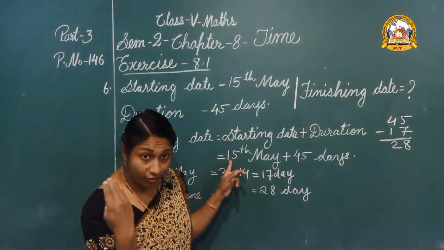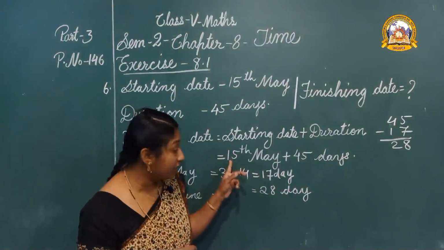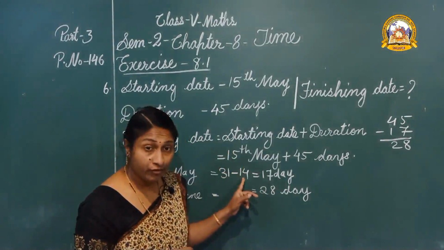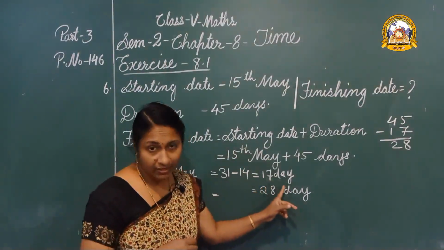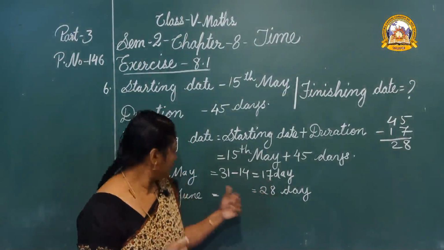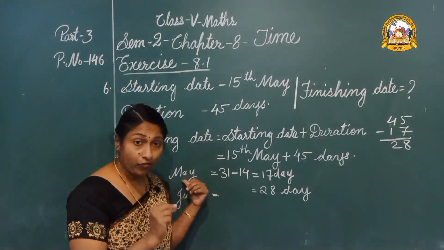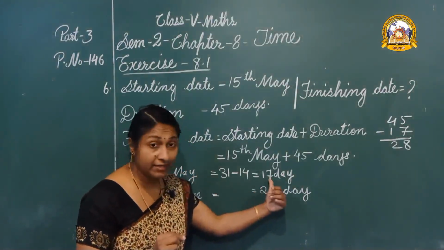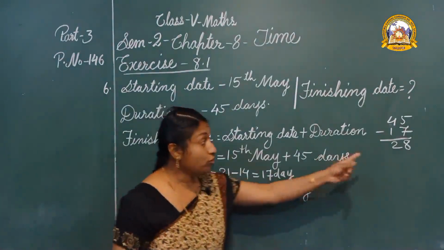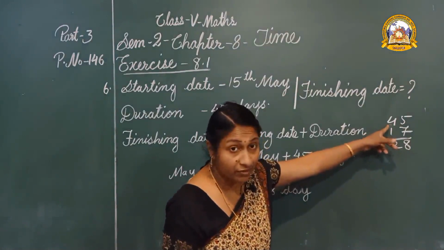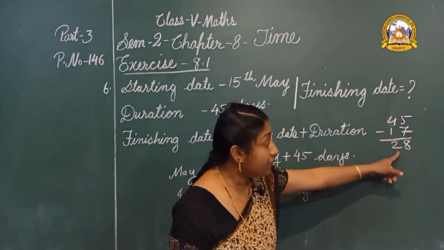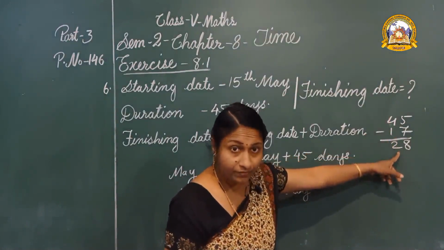Before 15 there are 14 days. We have no need of that. So subtract the 14 from the 31. Thus we got 17 days. So from the month of May we took 17 days. We need 28 days more because total 45 days we need. So 45 minus 17, 28.